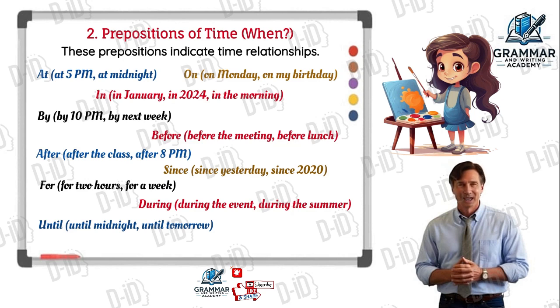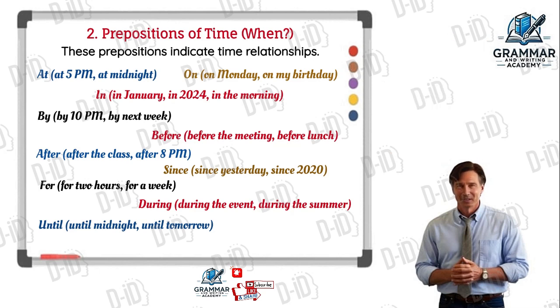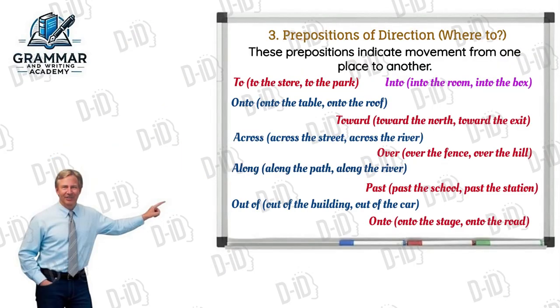Since, like when we say since yesterday or since 2020. For, like when we say for 2 hours or for a week. During, like when we say during the event or during the summer. Until, like when we say until midnight or until tomorrow. Now try to write your own sentences in the comments down. Best of luck.